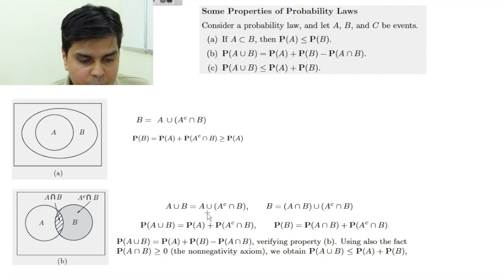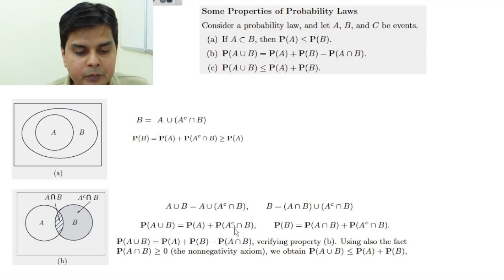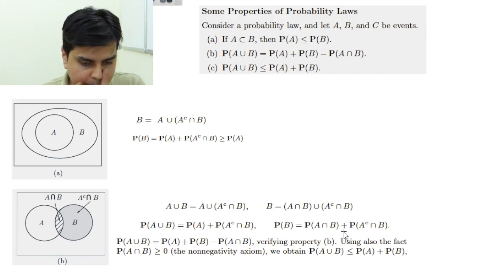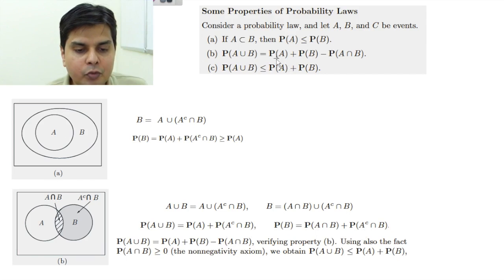Now they are disjoint. Similarly, this portion and this portion are also disjoint sets. So I can write their probability: P(A union B) will be P(A) plus P of this thing. Similarly P(B) will be P(A intersection B) plus P of this thing. Now you eliminate this portion from these two equations. So what you will get? P(A union B) is equal to P(A) plus P(B) minus P(A intersection B). When you write these two equations together and eliminate this, you get this. So you get the proof of this thing.